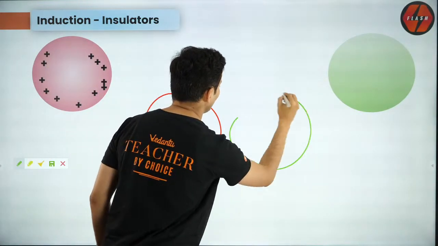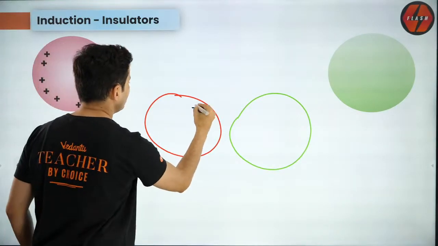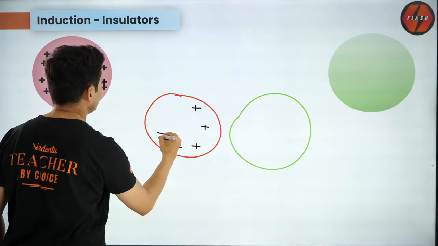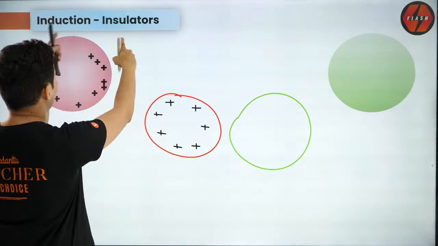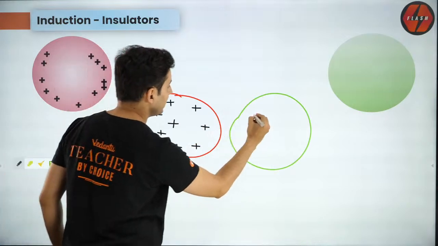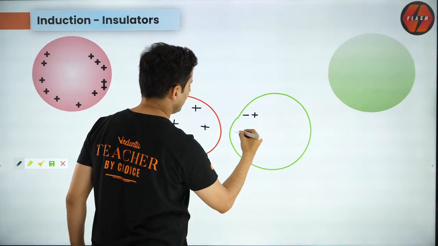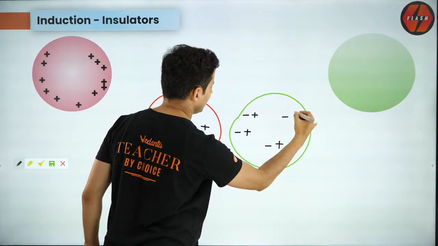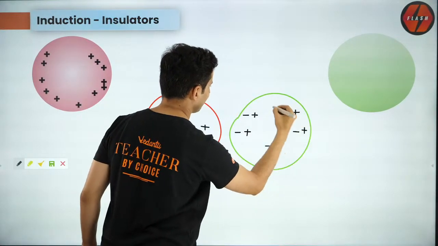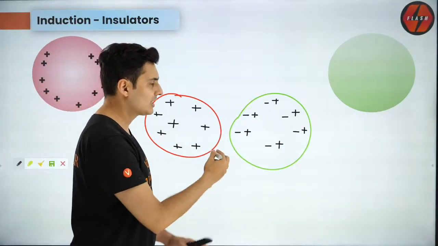So when you bring them close to each other, you will see that these positive charges on the red body are still there intact. Remember, these are insulators, they cannot flow anywhere. But on the green body, you will see some charge separation, something like this: minus plus, minus plus, minus plus, something like that. So you will see some charge separation over there. That's what will happen.